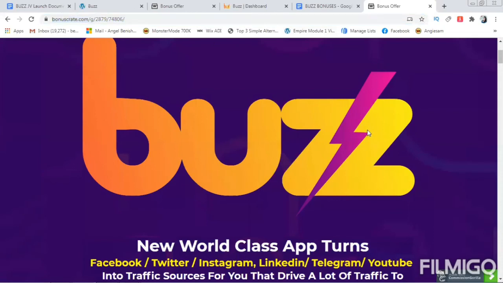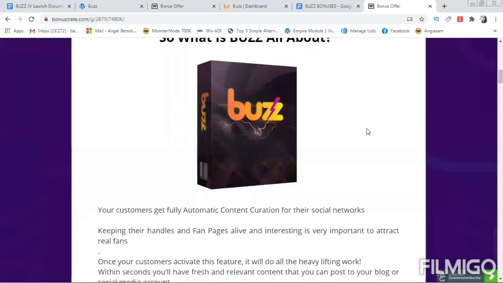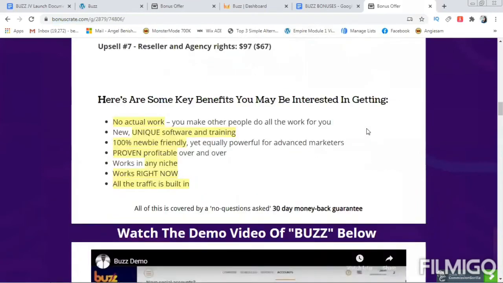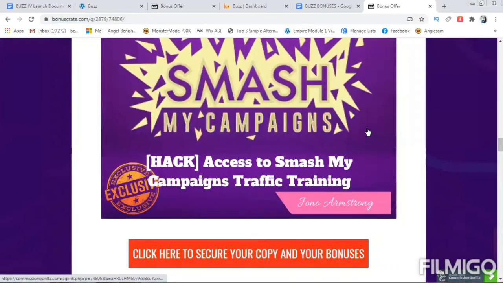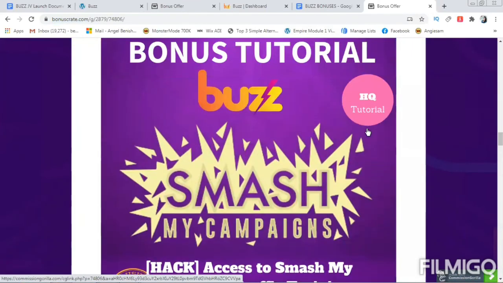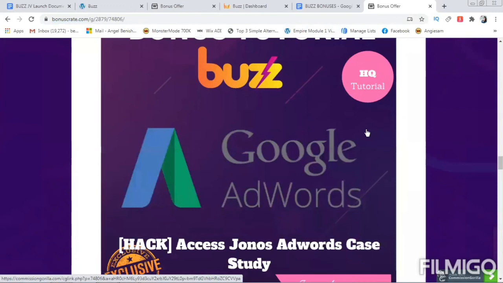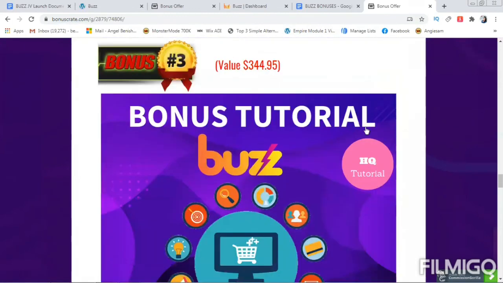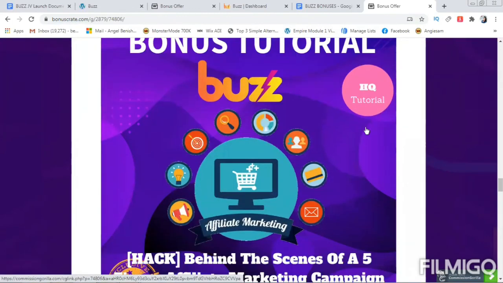Okay, here are some of the other bonuses that come with Buzz. So you can also have a look at it. And Smash My Campaigns, so you get access to this. And bonus number two is Google AdWords, so you can access a Google AdWords case study. And bonus number three is affiliate marketing, behind the scenes of a 5-figure affiliate marketing campaign, so you get access to that.